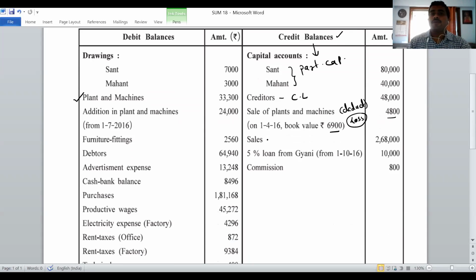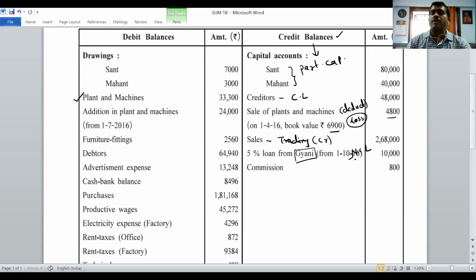Now we can take the point of sales. So where do we have to go for sales? Trading account. Sales we have to write in the trading account, credit side. Then comes 5% loan from Gyani. We are taking a loan from Gyani. Now, Gyani is not a partner. So, no problem, it comes under non-current liability.